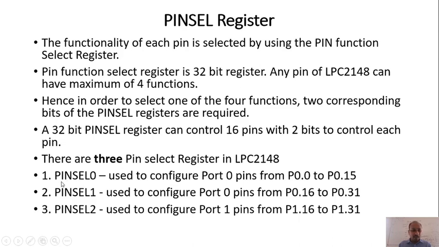Pin select 1 register is going to identify the pins from P0.16 to P0.31. Pin select 2 will have the values for the pins from P1.16 to P1.31.